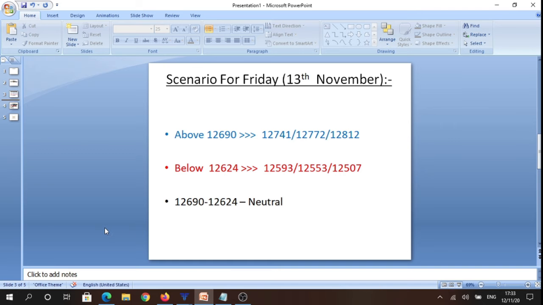And the scenario for tomorrow is going to be above 12,690 levels. We can trade toward 12,741 levels, which are today's highs. And on breaking the inside candle to the upside, we can trade toward 12,772 levels and potentially 12,812 levels. And 12,624 is today's lows. So if we break the inside candlestick to the downside, in that scenario, we can trade towards 12,593, 12,553 and potentially 12,507 levels. And conservative traders can refrain from making any trades in between 12,690 to 12,624 levels.